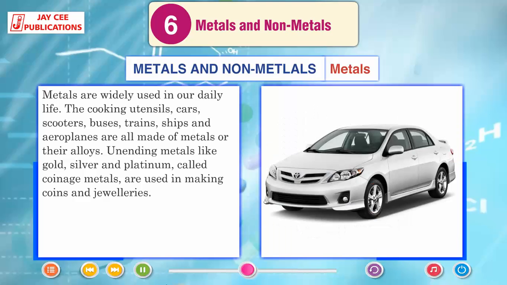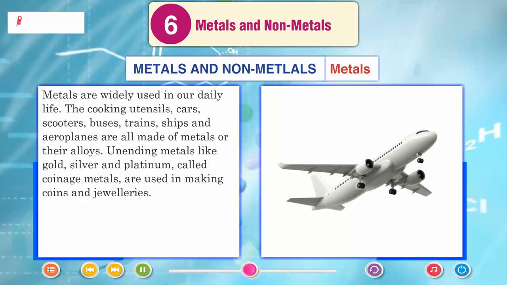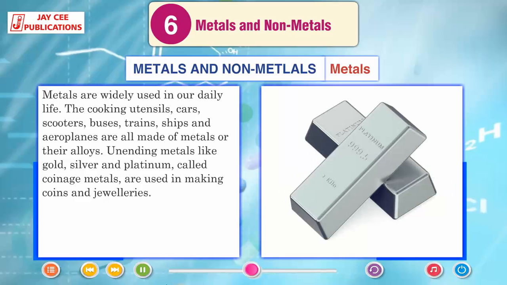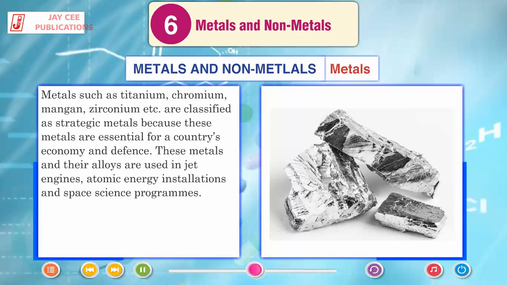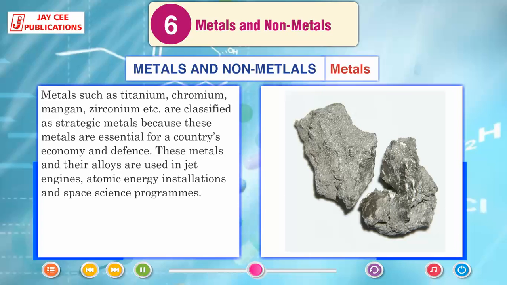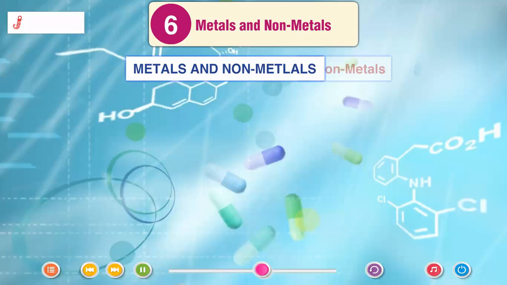The cooking utensils, cars, scooters, buses, trains, ships and aeroplanes are all made of metals or their alloys. Noble metals like gold, silver and platinum, called coinage metals, are used in making coins and jewelries. Metals such as titanium, chromium, manganese, zirconium, etc. are classified as strategic metals because these metals are essential for a country's economy and defense. These metals and their alloys are used in jet engines, atomic energy installations and space science programs.